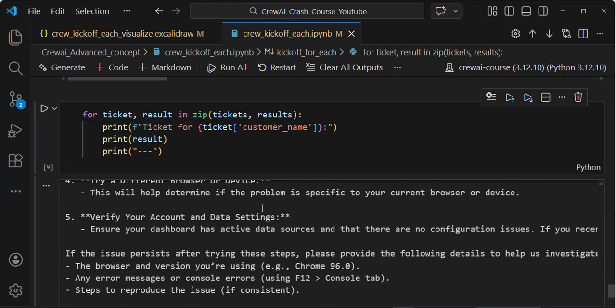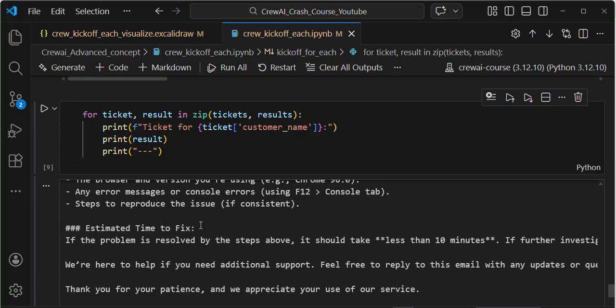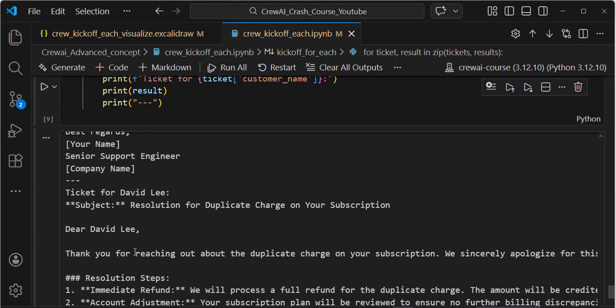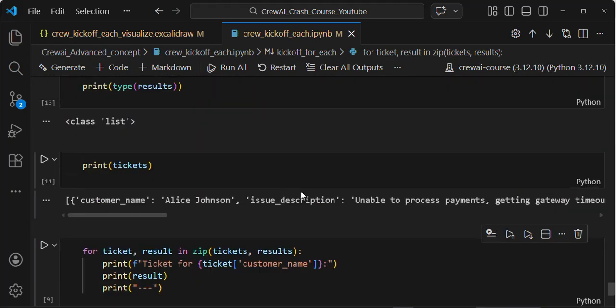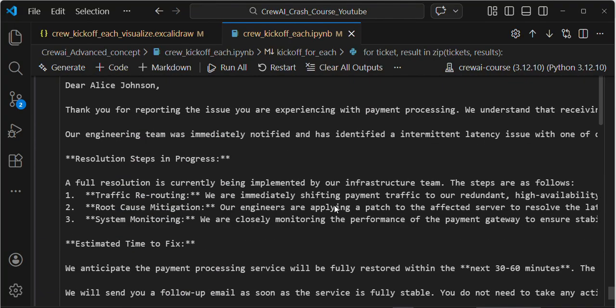And then if you see, different customers have their name and email body, the email draft. In this way, you can easily process batches of resumes or batches of e-commerce reviews, using the customer issues.